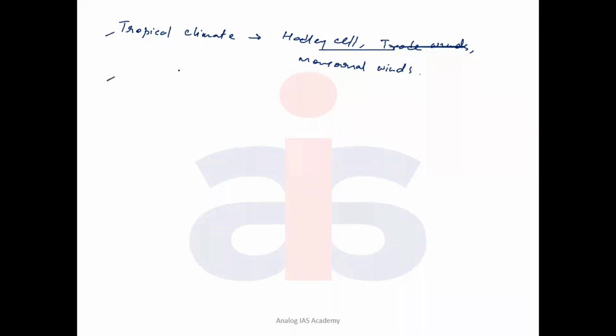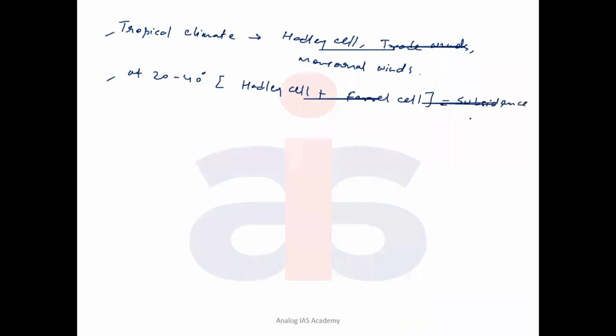So at the 30 degree, the sinking of air is operated. So Ferrel cell and Hadley cell are interacting and pushing the air downward. So especially at 30 degree, at 20 degree to 40 degree latitude, what is happening? Hadley cell interacts with Ferrel cell, and because of interaction, there is subsidence of air.